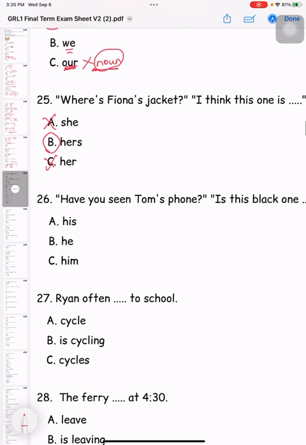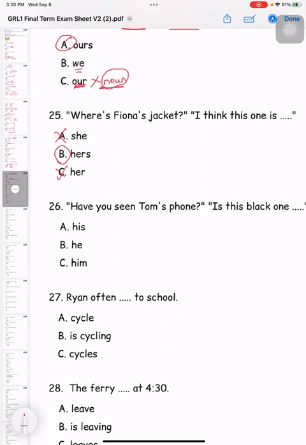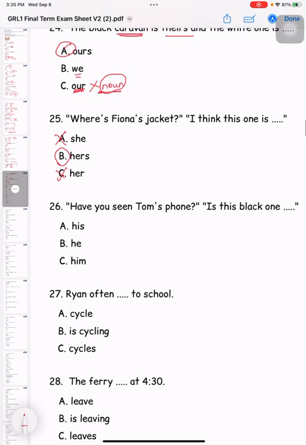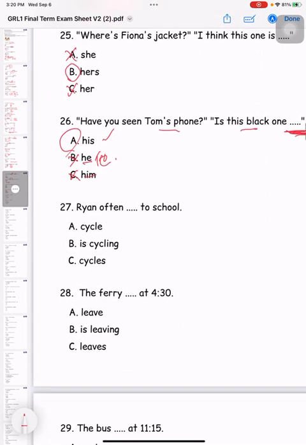Now 26. Have you seen Tom's phone? Is this black one his? Same thing here. 你有看到 Tom 的电话吗？这个 black one 是不是他的？Same thing, we're using the last one. So it's only A. Cannot be he, cannot be him. Him and he mean 他. Only his is 他的.